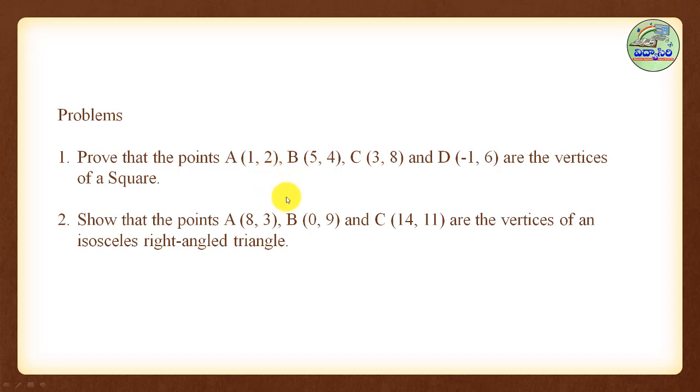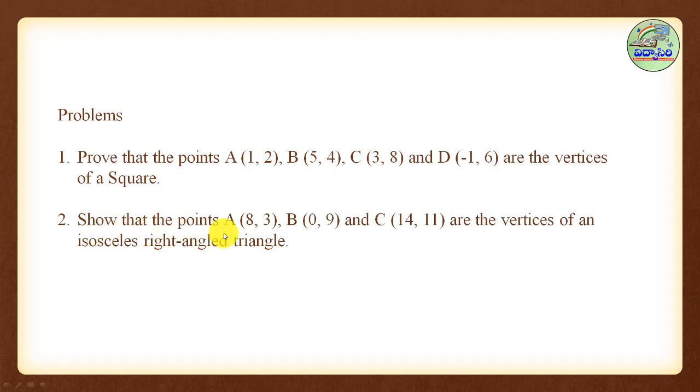But in our 10th class, there is no angle concept. So you have to find the length of AB, means the distance between A and B. You get one answer. And BC, CD and DA. So if all these sides are equal, it may be a square or rhombus. And we have to prove one more thing for a square. AC is one diagonal and BD is the other diagonal. So you have to prove these two are also equal. Then that is a square. So it completely depends on the distance formula. Okay. Then go to the second example.